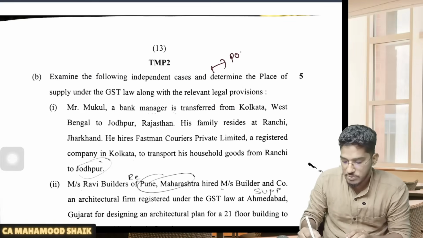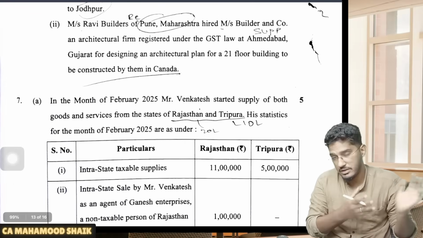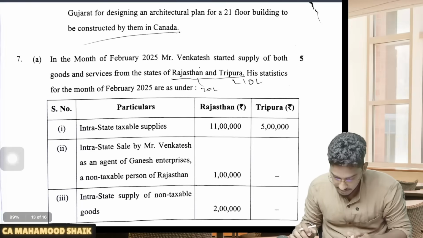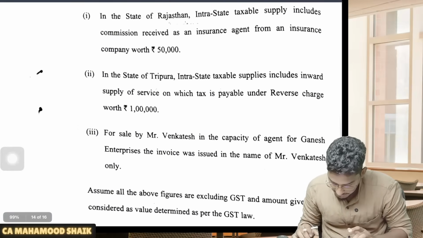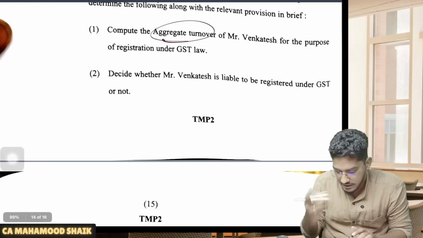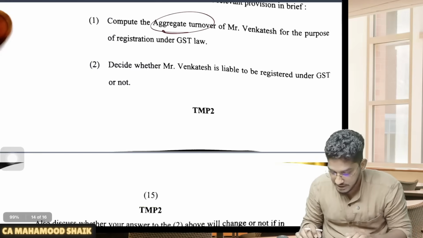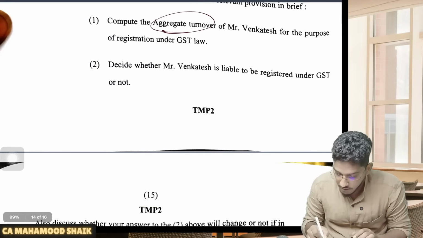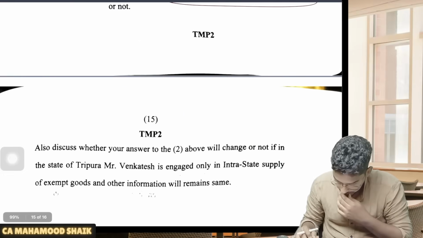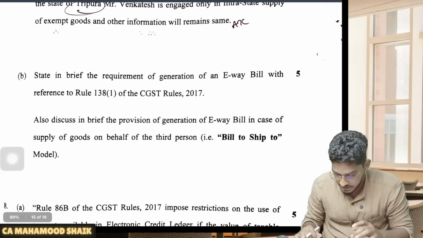Then we have one question talking about the place of supply. Place of supply for services, as we all are aware, is very important. We even did that revision one day on the day before exam concepts, and from there they have asked a question. Then they are asking us to calculate aggregate turnover, which I also covered in my day before exam small revision, and also whether they are liable for registration or not. They have linked it with the applicable threshold limit provisions.